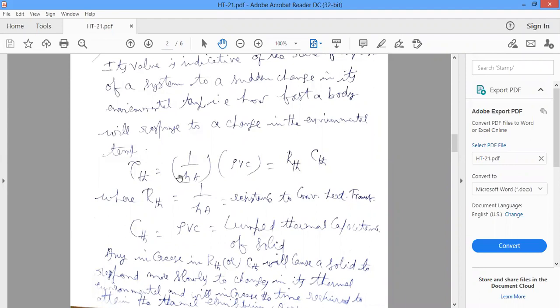So that is the importance of the thermal time constant. Its unit is time, seconds. We already calculated the thermal time constant as rho Vc by hA, but you can write it as the product of thermal resistance and thermal capacitance.